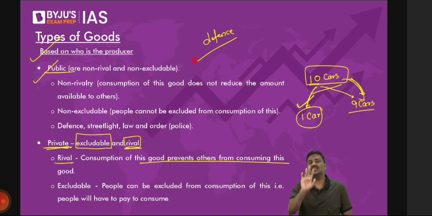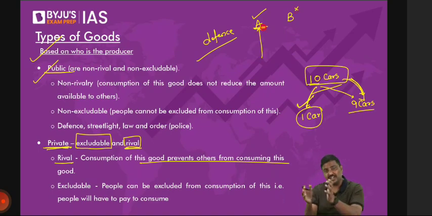Simple example. Imagine here is person A and B. A has paid tax. B has not paid a tax. Do you think government will provide defense only to A? I hope you understand now. Do you think government will provide defense, that is protection from, let's say, Chinese attack, only to A? Of course, no. It will extend the defense services to both of them.